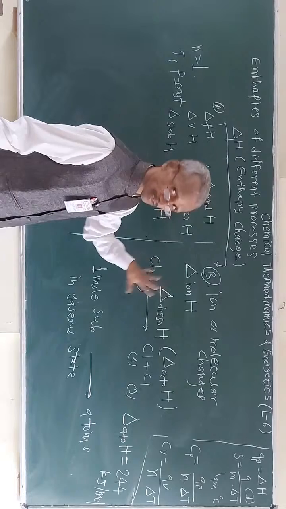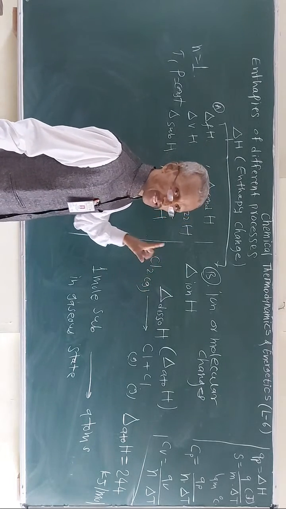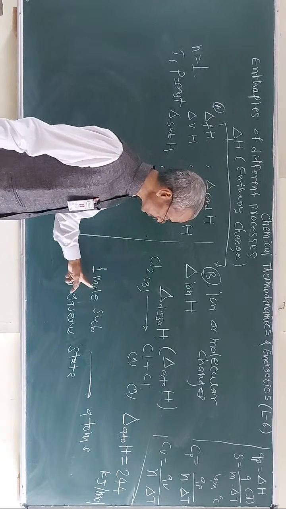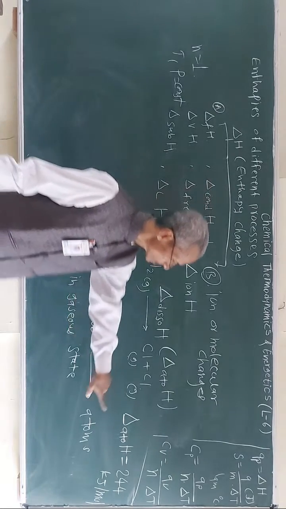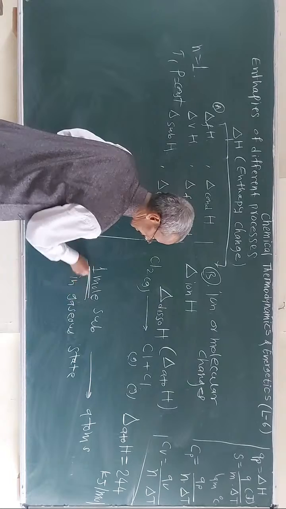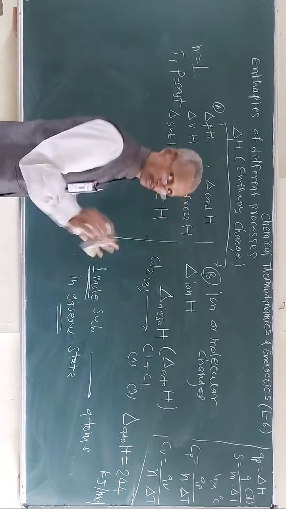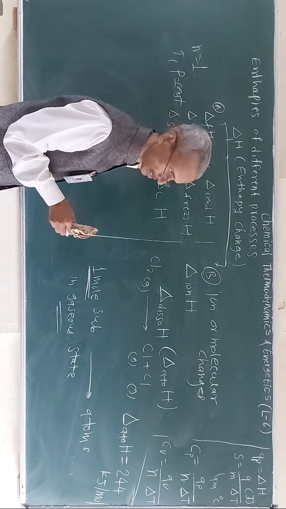chlorine. Whatever molecules are in 1 mole, all the molecules dissociate. All the molecules in 1 mole of the substance in a gaseous state dissociate to form their atoms. So here again, 1 mole and gaseous state. There is no question of constant pressure and temperature like in phase transformation. Okay.